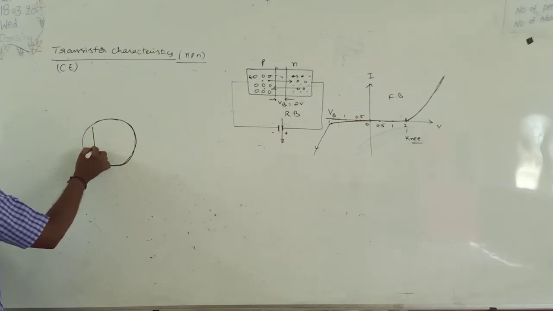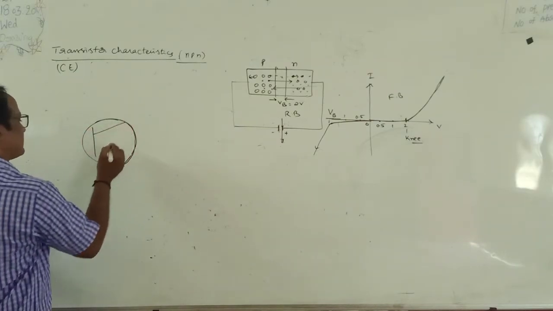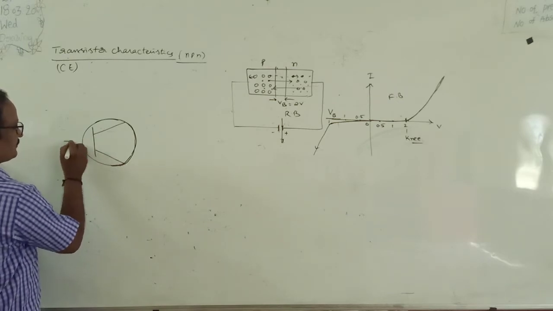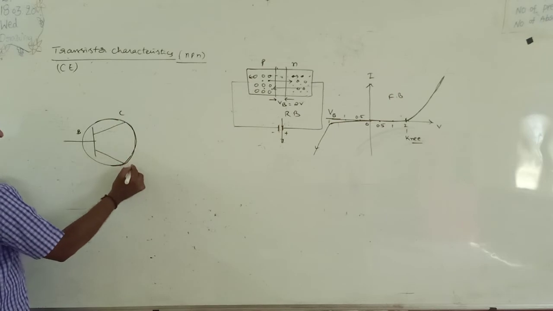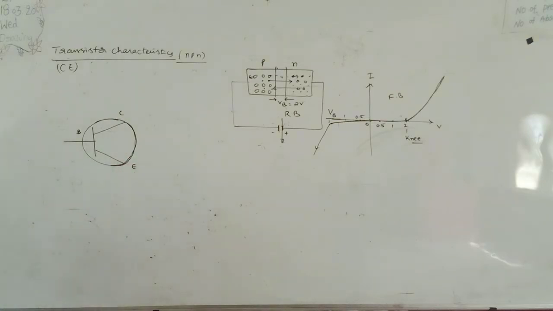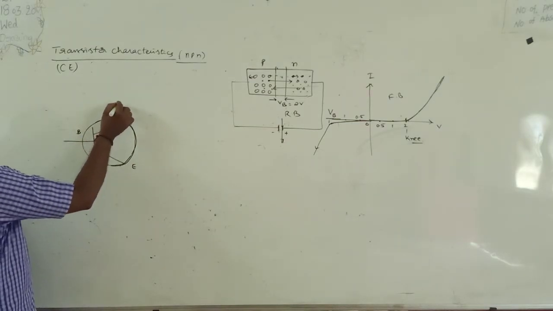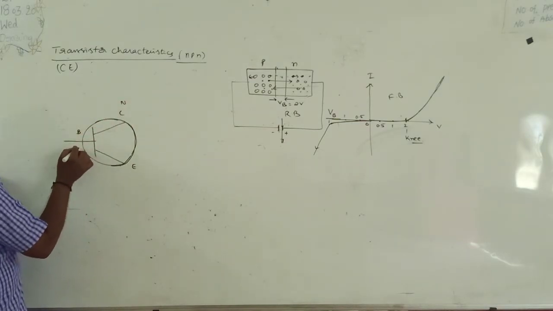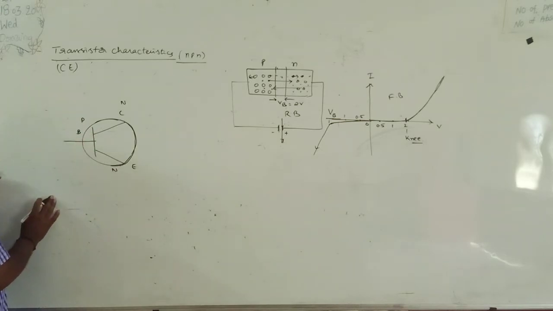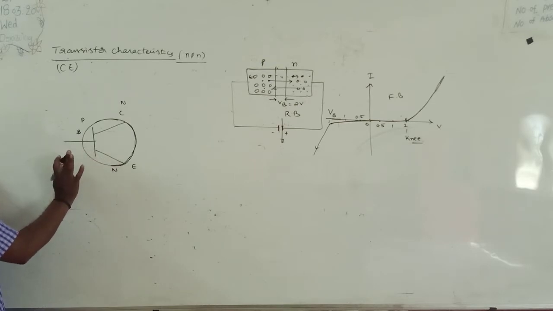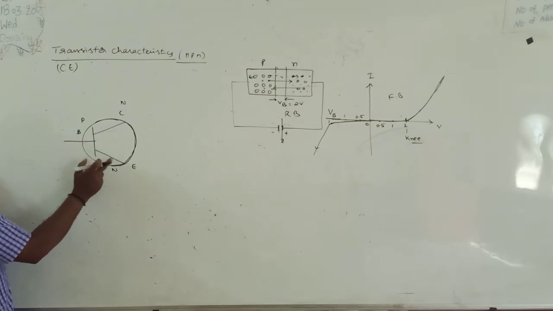Okay, this is the NPN transistor. This is having base, one is collector and second one is emitter. This is the base, suppose this is collector and this is emitter. Which type of transistor is this? NPN. This is N-type material, this is P-type material, and this is also N-type material. Compulsory, an arrow mark is kept on the emitter line. That indicates conventional current, taken from P to N.